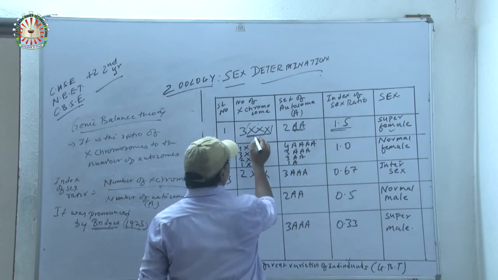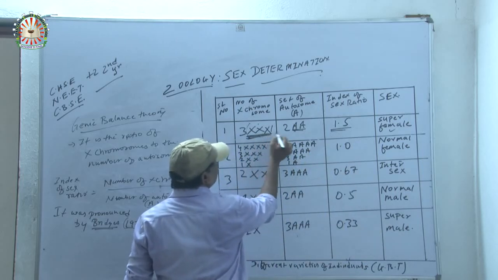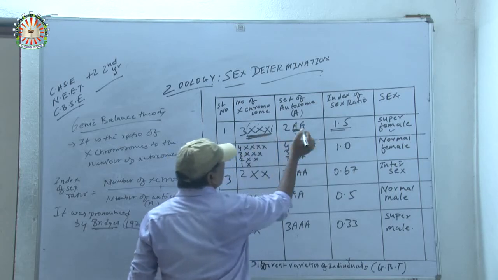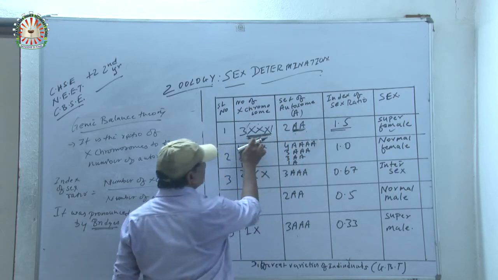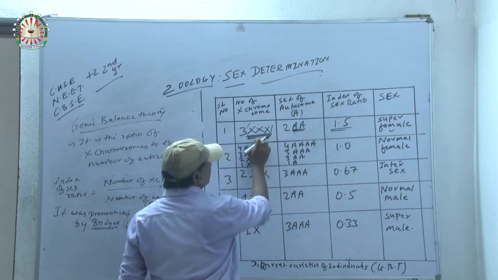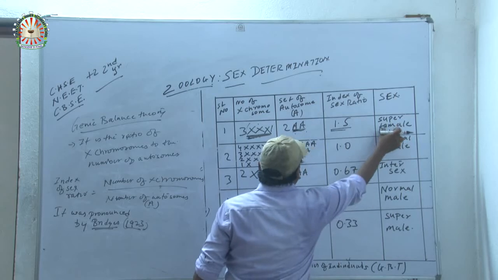So that kind of female is called a super female. If the chromosomes are increasing, 3X and double A, where A are autosomes and X chromosomes determine the sex, triple X by double A, that is 3 by 2, 1.5, super female.